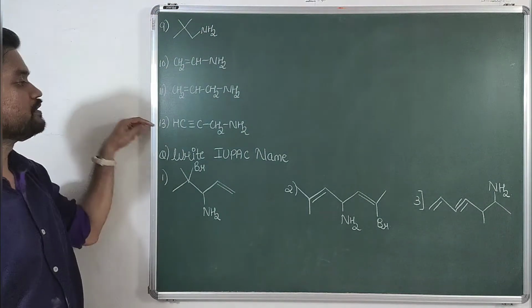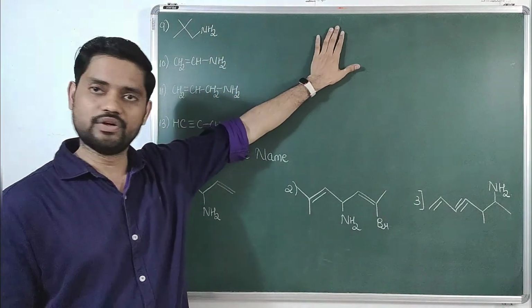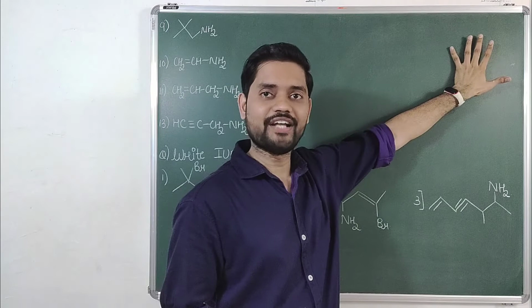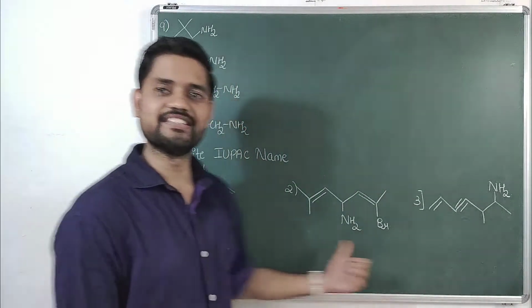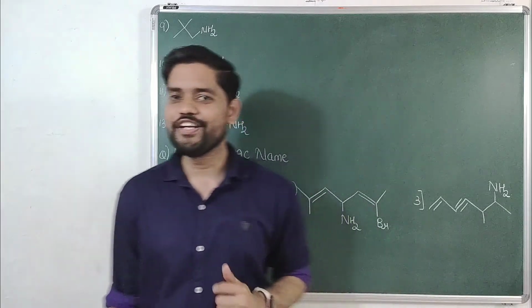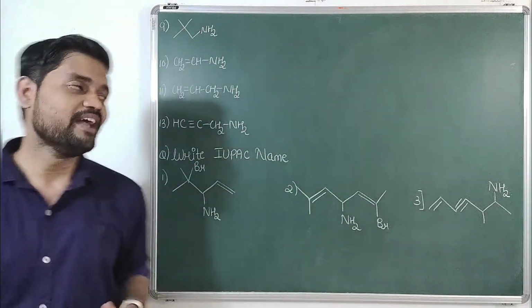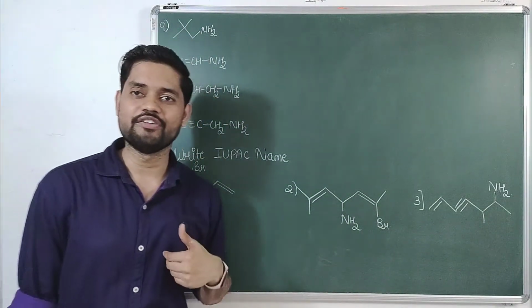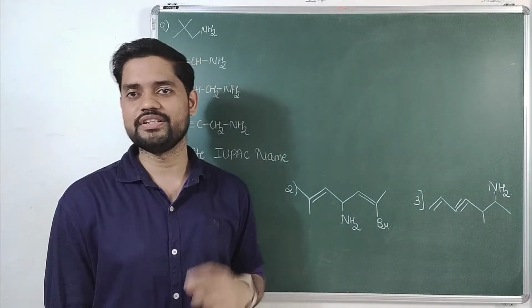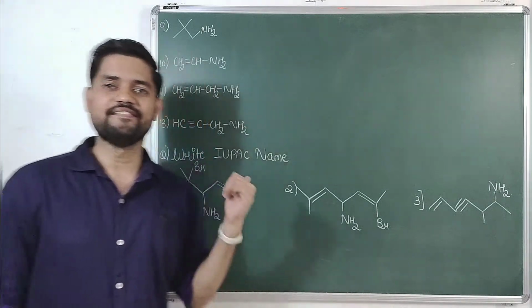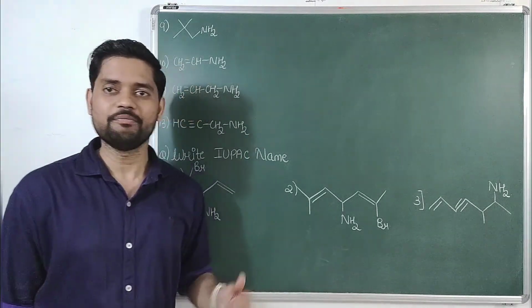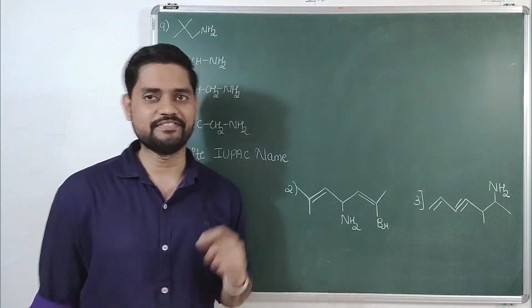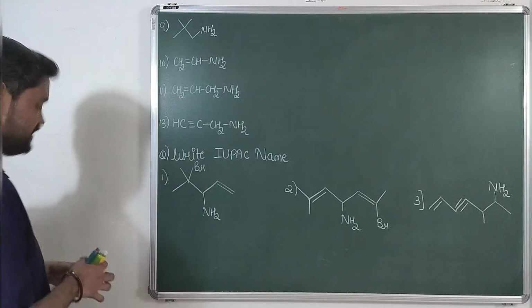From question number 9 to 13, I want the common name in your book, and then I also want the IUPAC name in your book, then only the IUPAC name of all these compounds. So quickly pause the video and start solving it. By the time, I'll also solve it. Once you have done with the solution, resume the video and see whether your answers are right or wrong. If it is right, thumbs up. If it is wrong, please comment what is the problem that you have faced. Okay, so let us start.